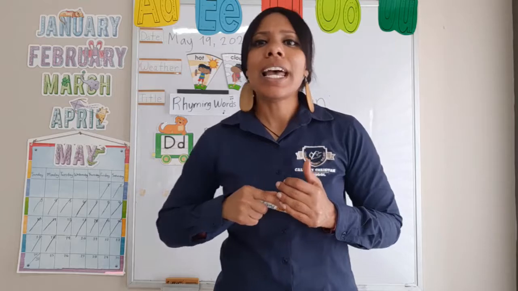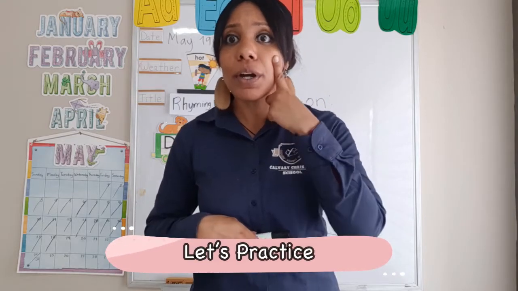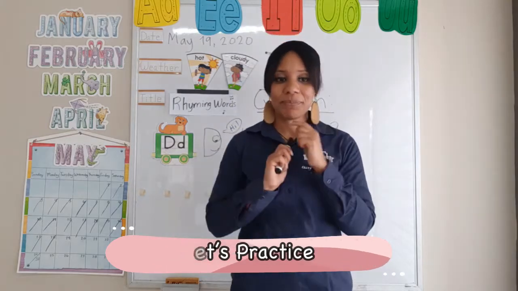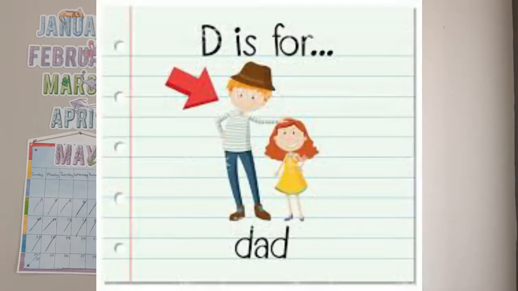Great job. So let's practice and look at a few words that begin with the letter D. Are you guys ready? Okay, so let's see. So the first word, what do we see here? We see that there is a dad, and we say, what? D is for dad. Great job.